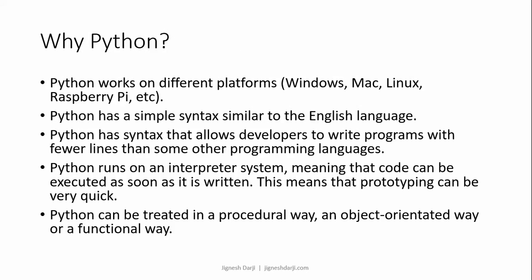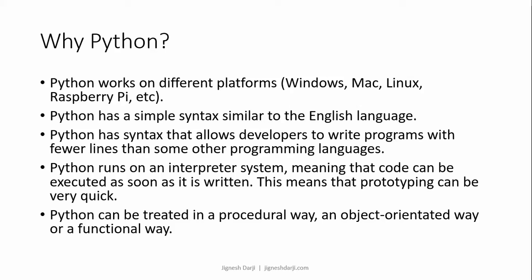So why Python? Why do we need to learn Python? Python works on different platforms like Windows, Mac, Linux, Raspberry Pi, and so on, and it's an open source system. Python has a syntax similar to the English language, so you don't need to worry about the syntax of the coding.